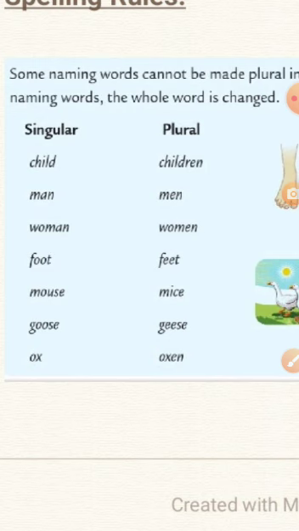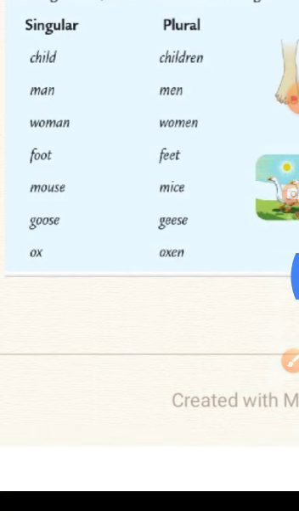A foot, many feet. A mouse, many mice. A goose, many geese. An ox, many oxen. So this is how you have to memorize and learn it. Now let's do some exercise to practice the rule we learned just now.